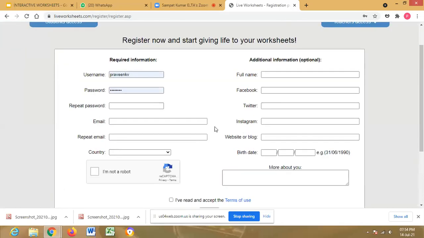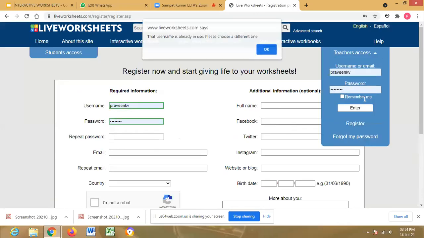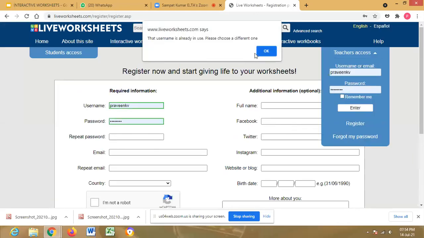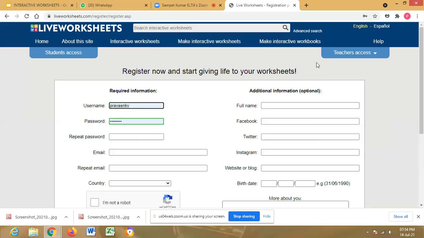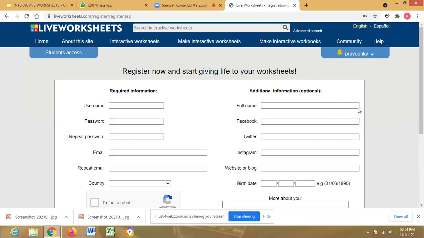So these are required for registration. As already registered, we can straight away go to login. So this is my homepage. Here, interactive worksheets, make interactive worksheets.